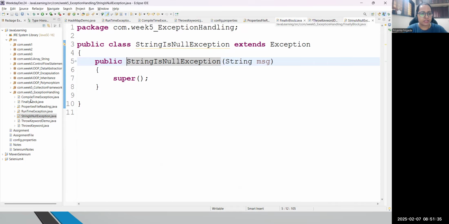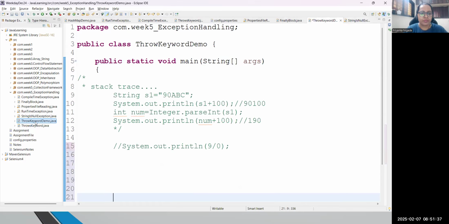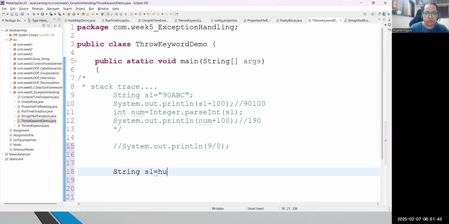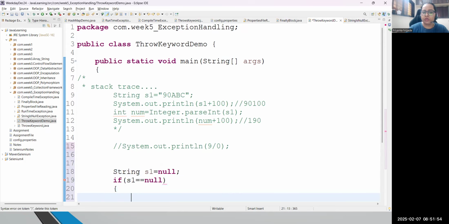If I come to the class ThrowKeywordDemo, here I'll declare one string, String s1 is equal to null. There is nothing, null, empty, unknown. Now I will put one condition: if s1 is null, I want to throw this exception.